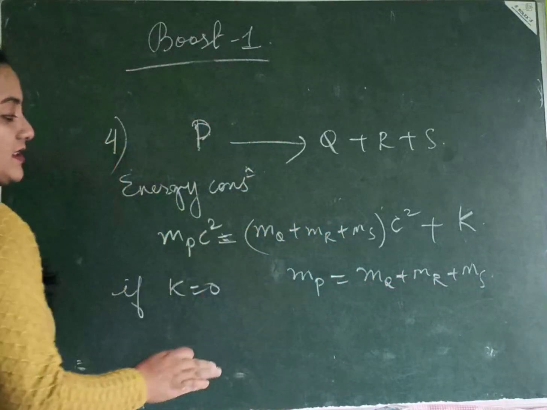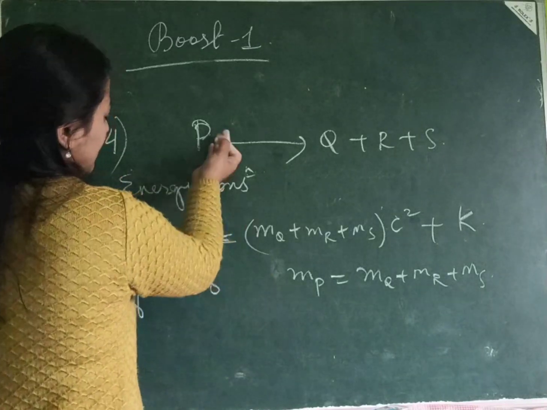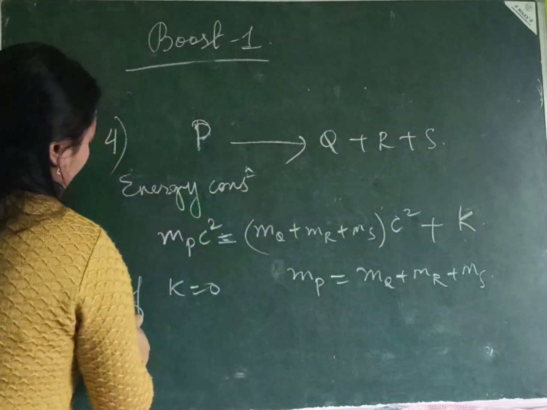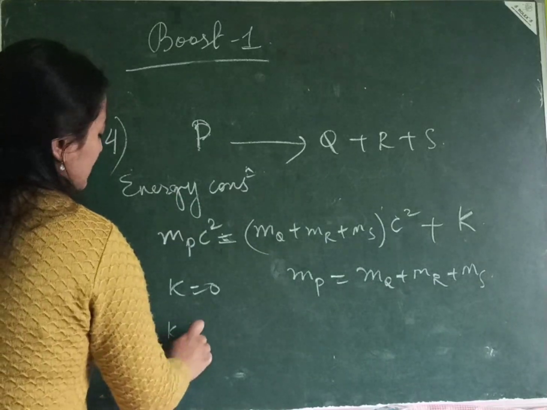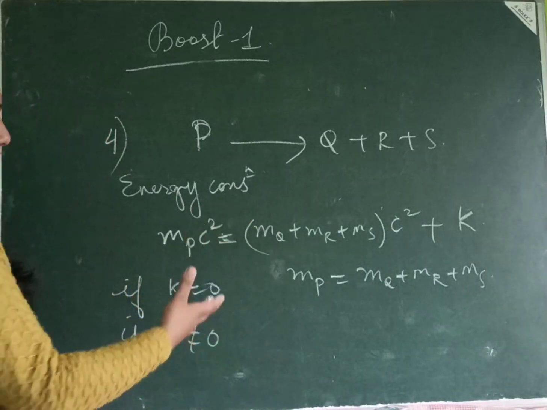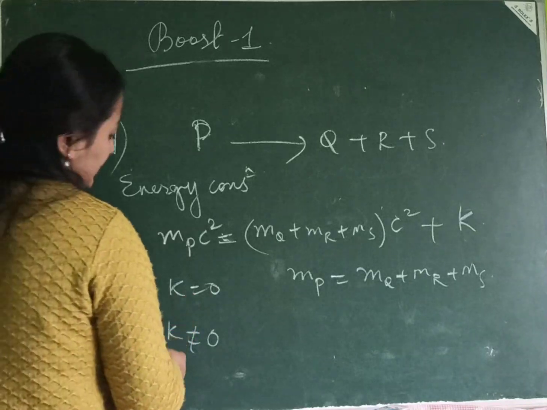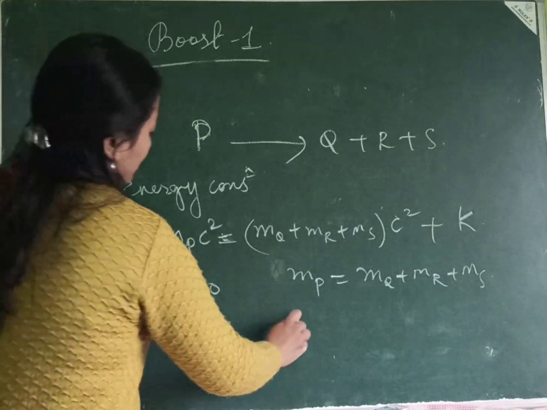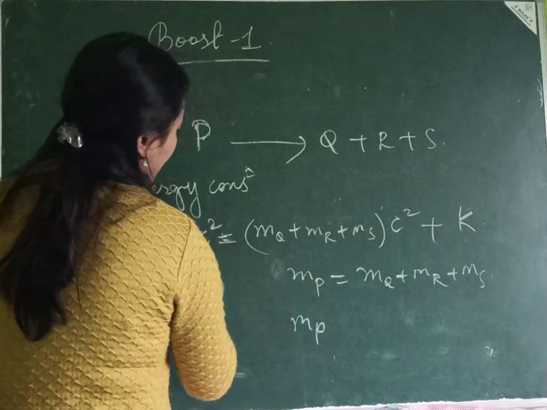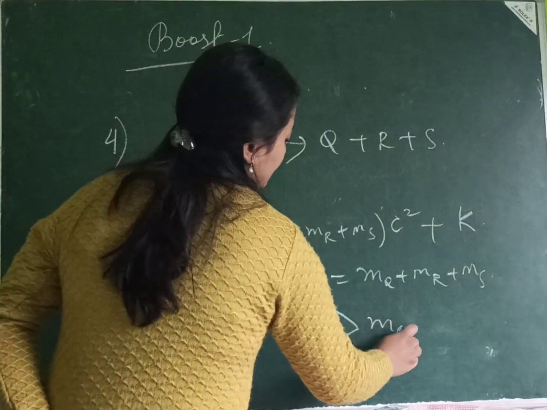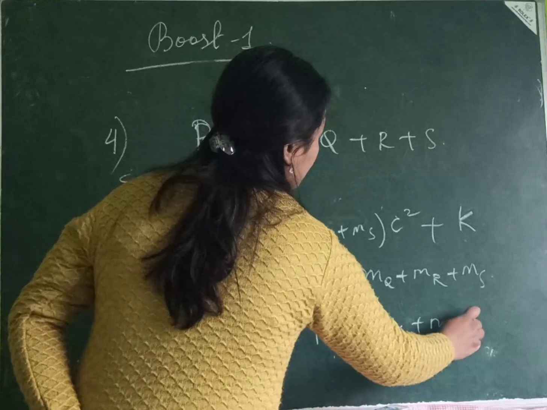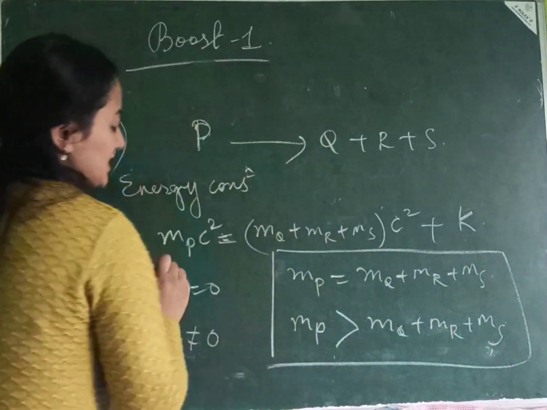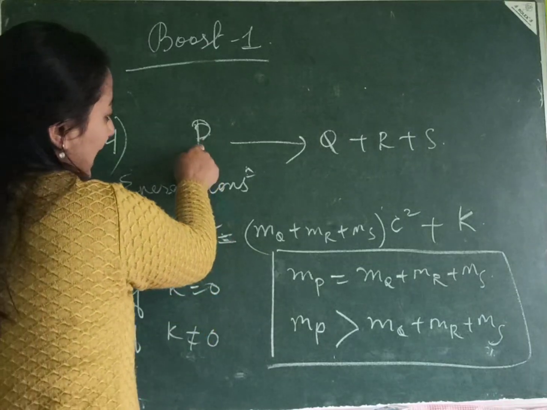So, if my kinetic energy is 0, then the mass on this side should be equal to the masses on the other side. And if my kinetic energy is non-zero, meaning a positive quantity, I cannot have it as negative because it's a kinetic energy. So, K not equal to 0 will give me MP greater than MQ plus MR plus MS. These two equations suggest that my P has to be heavier.